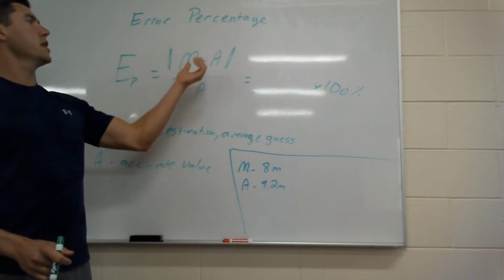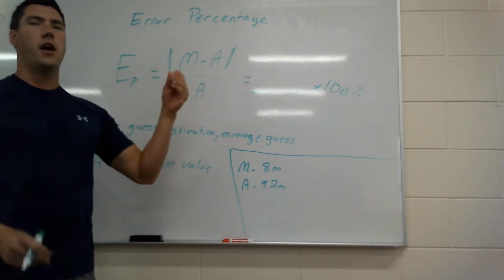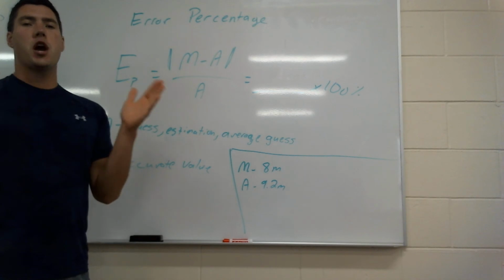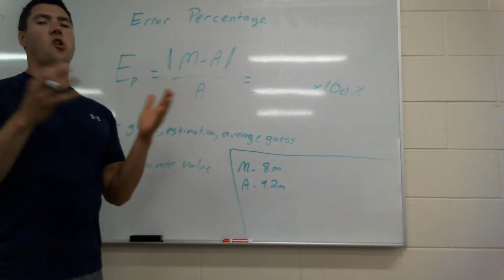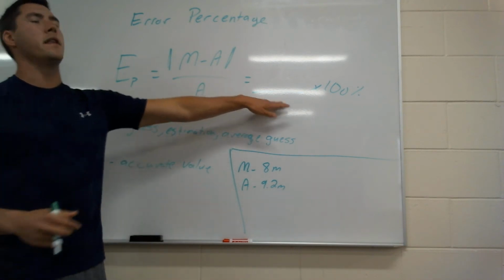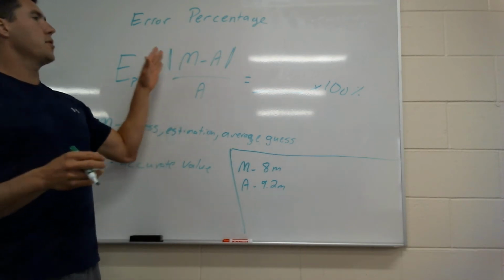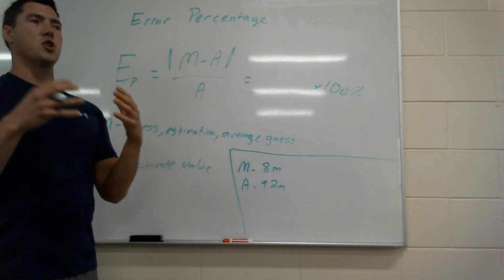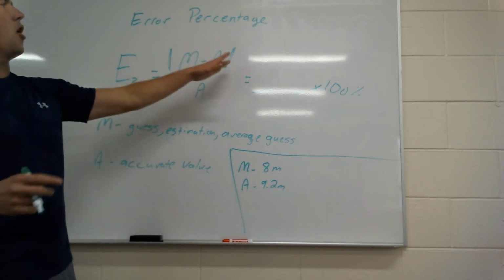Because we don't really care whether it's positive or negative. I just want to know how much I missed by, how much my guess was off by. And I still want a positive value at the end, because I don't really want a negative percentage. That doesn't really help me at all. So that's why I always want a positive value.